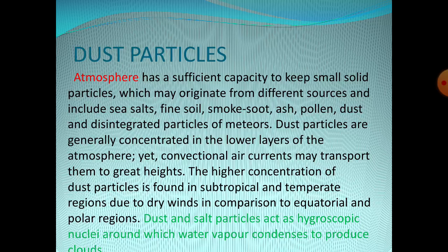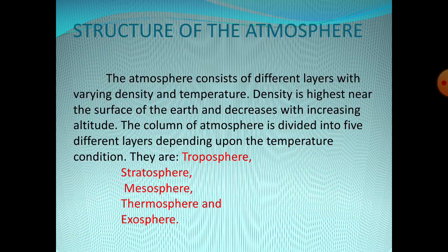Dust particles are generally concentrated in the lower layer of the atmosphere, yet convectional air currents may transport them to greater height. The higher concentration of dust particles is found in the subtropical and temperate regions due to the dry wind, in comparison to the equatorial and polar regions. Dust and salt particles act as a hygroscopic nucleus around which water vapor condenses to produce clouds.